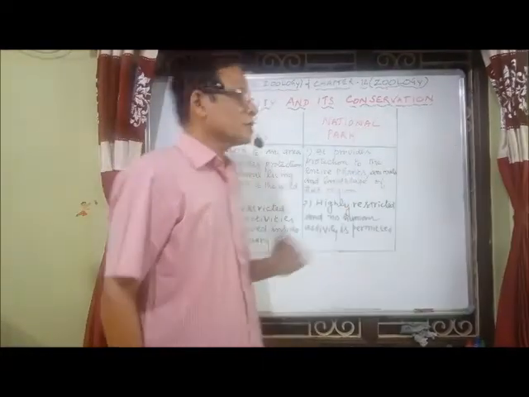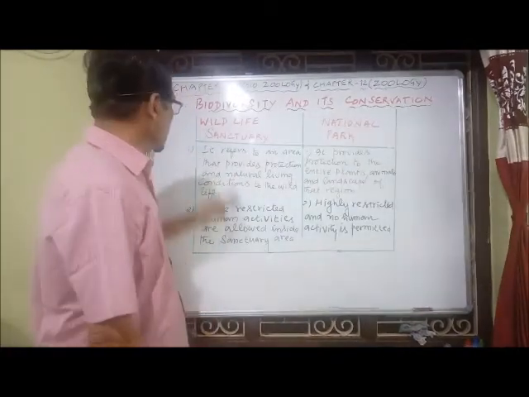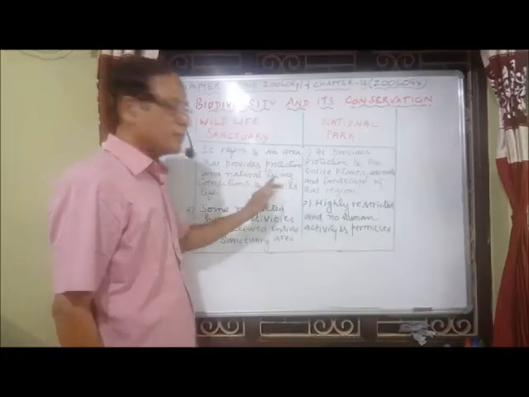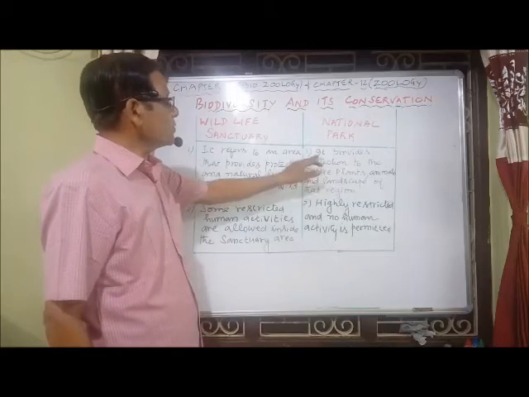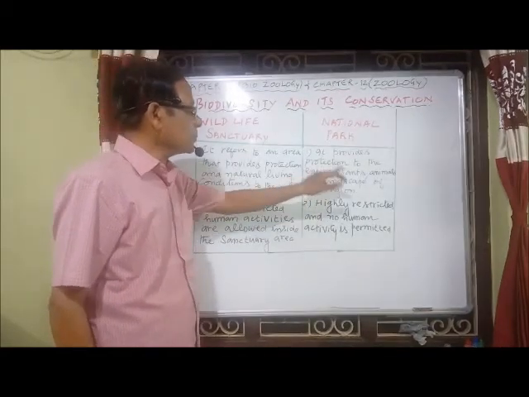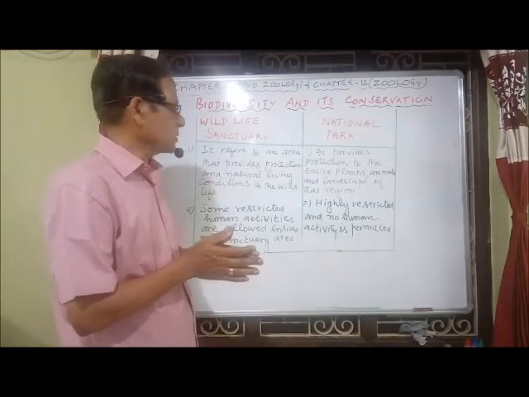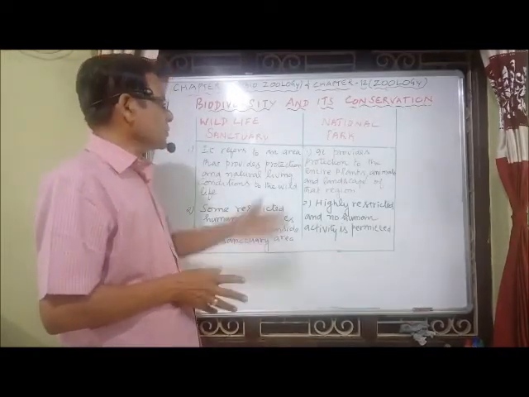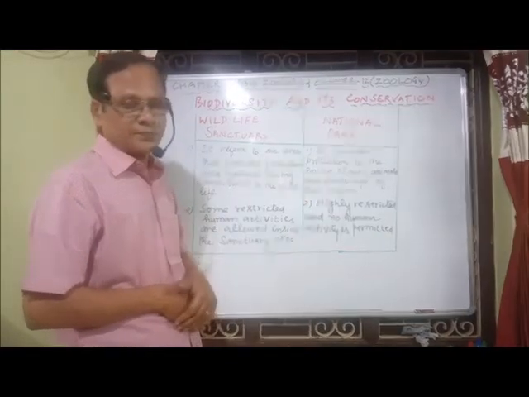Now, what are the differences between wildlife sanctuary and national park? A wildlife sanctuary refers to an area that provides protection and natural living conditions to wildlife. It is a large area, a natural habitat, giving protection to the entire plants, animals, and landscape of that region.